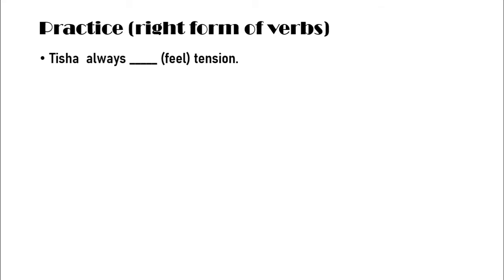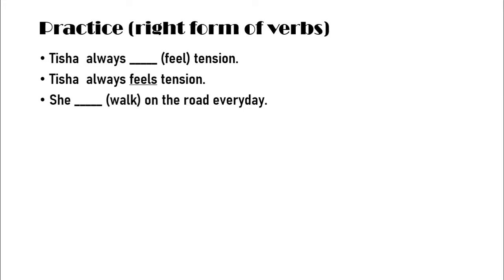The next one: Tisha always dash feel tension. The answer will be: Tisha always feels tension, as we have always here. We have already discussed that rule: if we have always, every day, sometimes, often, regularly, daily, generally, this type of words in our sentence, then the form of the verb will be present indefinite tense. The next one: she dash walk on the road every day. Here we have every day. So the answer will be: she walks on the road every day.